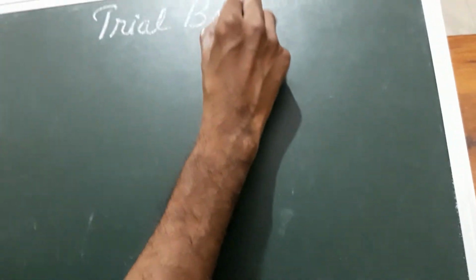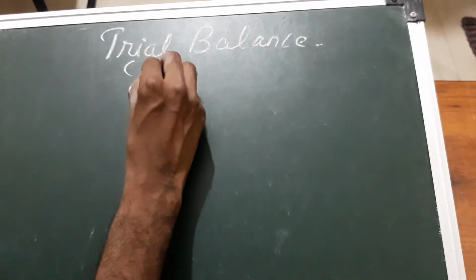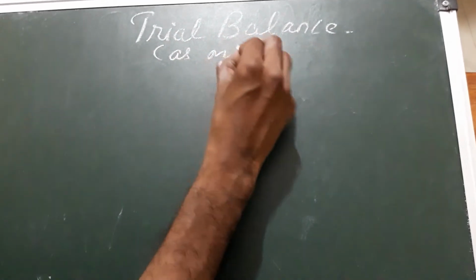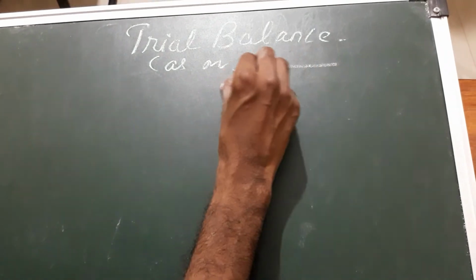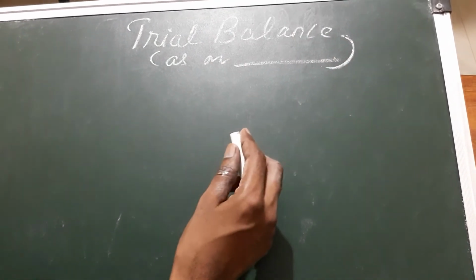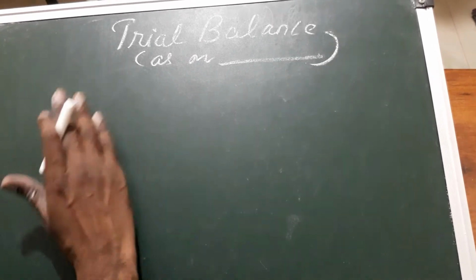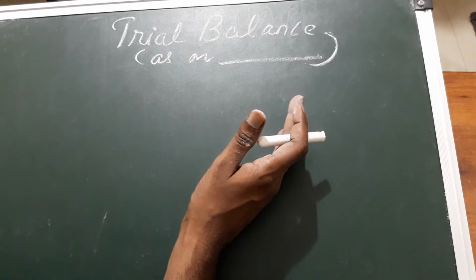There are two formats of preparing trial balance. First of all, we write down the heading trial balance as on. Here we write the last day of our financial year. There are two formats of preparing trial balance, that is vertical format and horizontal format.